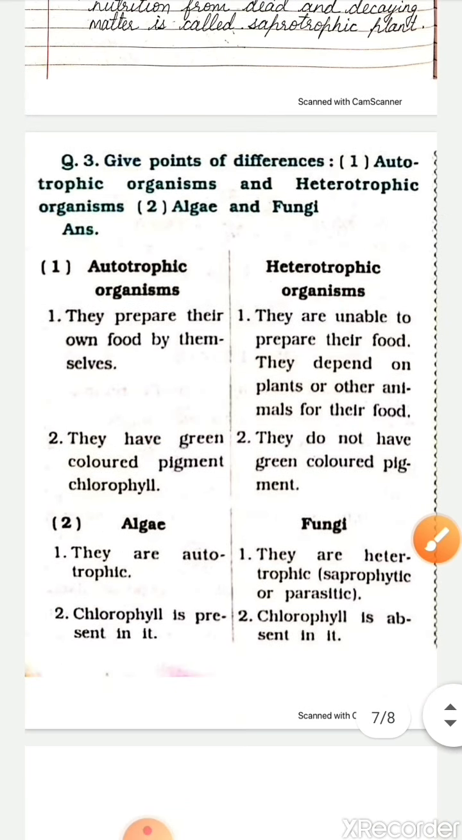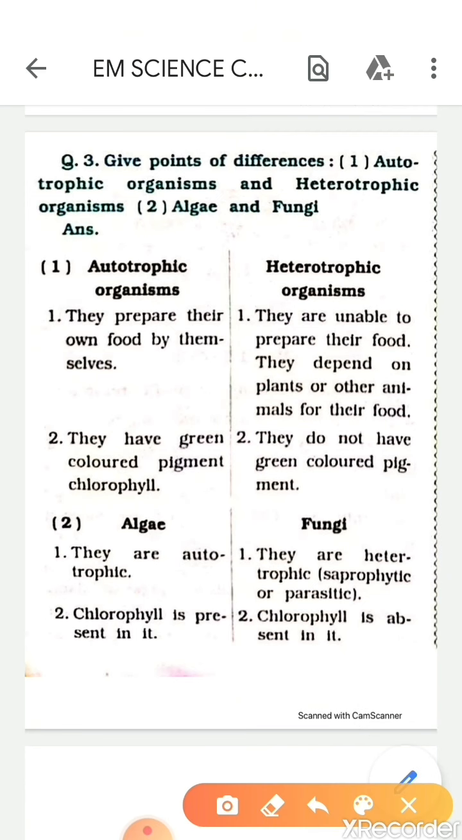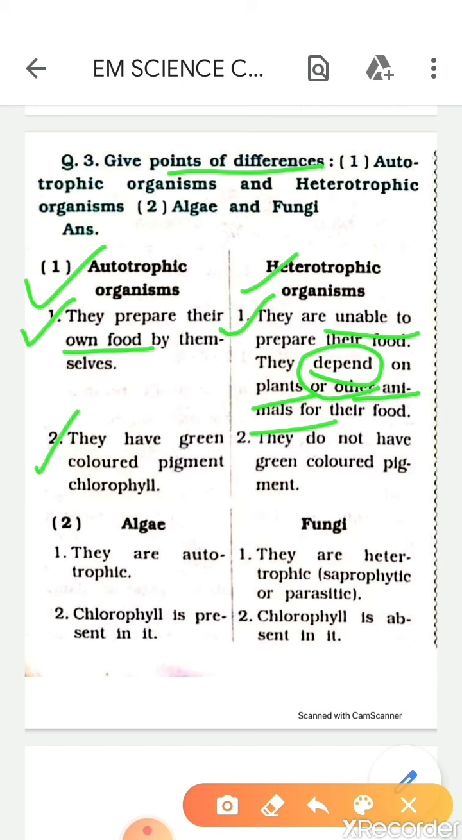Next, give points of difference between autotrophic organism and heterotrophic organism. First point, autotrophs prepare their own food by themselves, whereas heterotrophs are unable to prepare their food. They depend totally on plants and other animals for their food. Second point, the autotrophs have a green color pigment called chlorophyll. Heterotrophs do not have the green colored pigment.